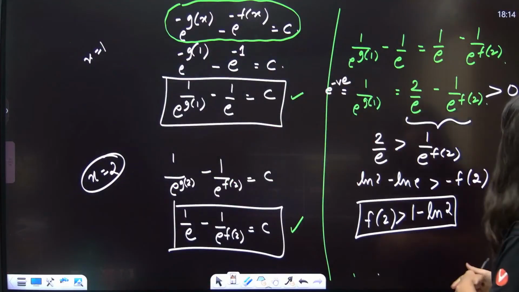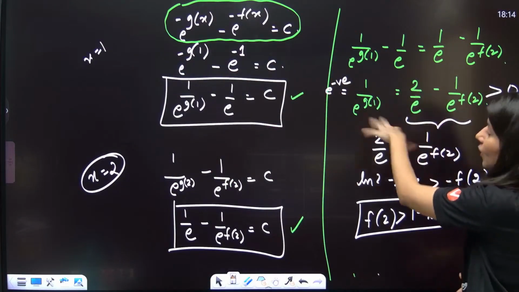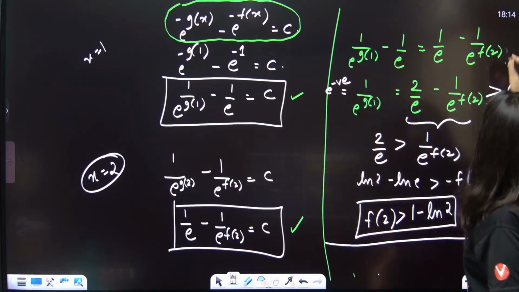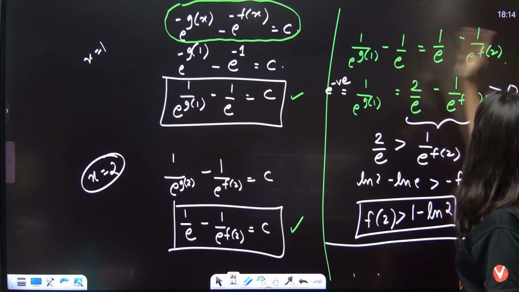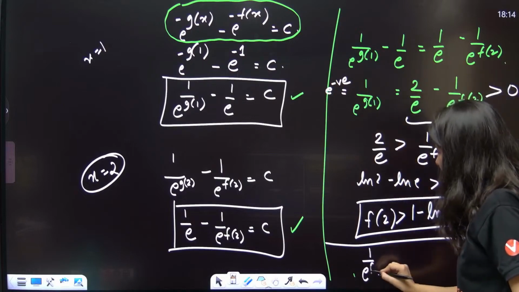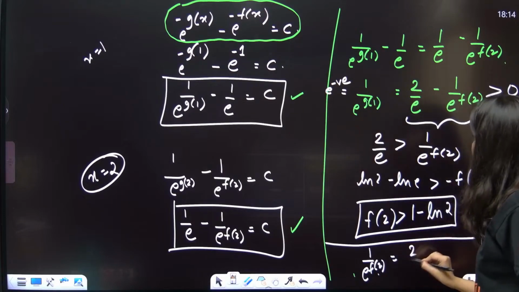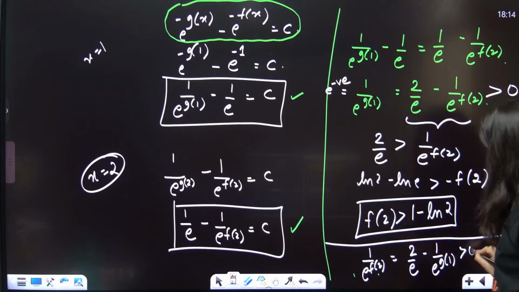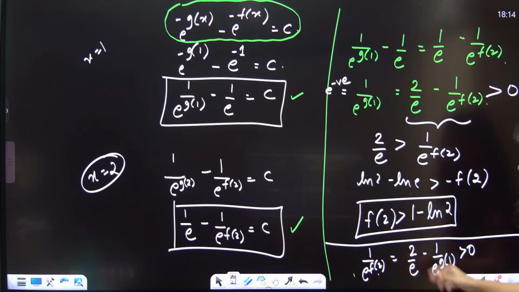This time what you need to do is from here you have collected 1 upon e power g of 1. Now same what you can do is just collect e power. So 1 upon e power f of 2 is equals to 2 by e minus 1 upon e power g of 1. That is greater than 0. Okay. So this is there, and log of 2 minus 1 is greater than minus g of 1.